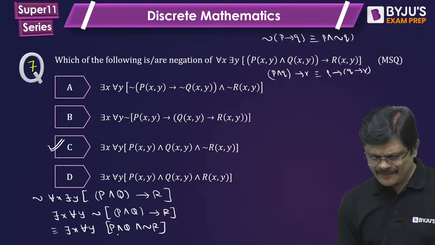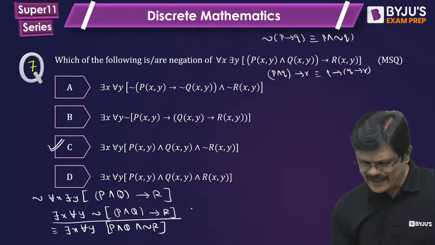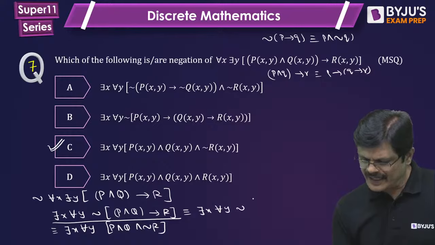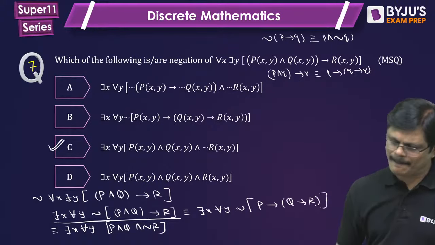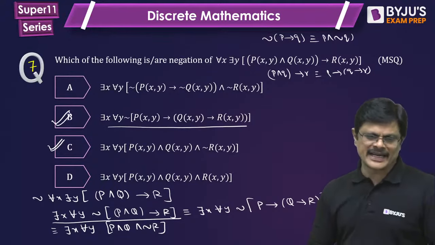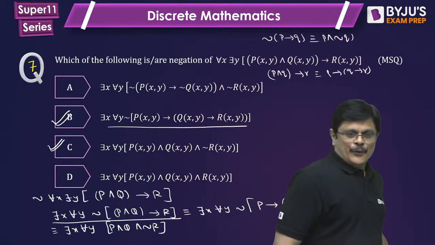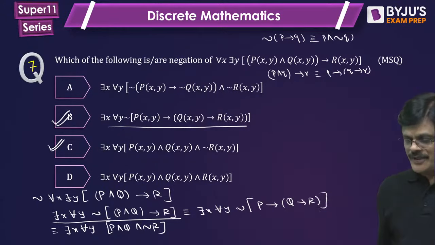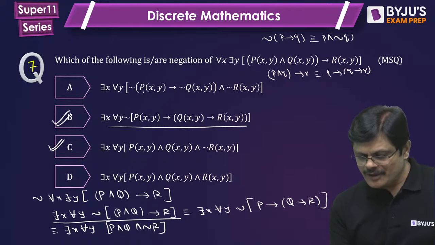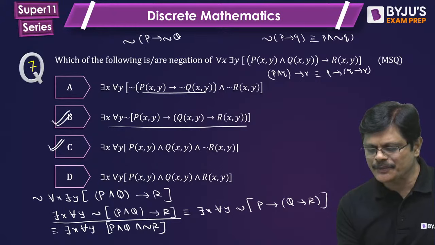So here, this particular one, if you observe, this can be written as there exists x for all y, P implies Q implies R, and that is exactly your option B. So B is correct. Very well, nicely identified, Mr. Vengidesh.